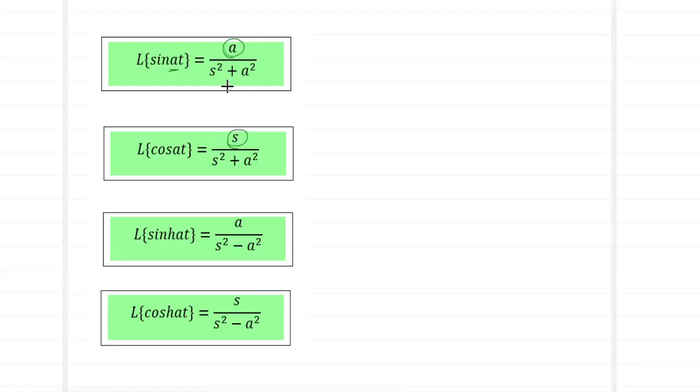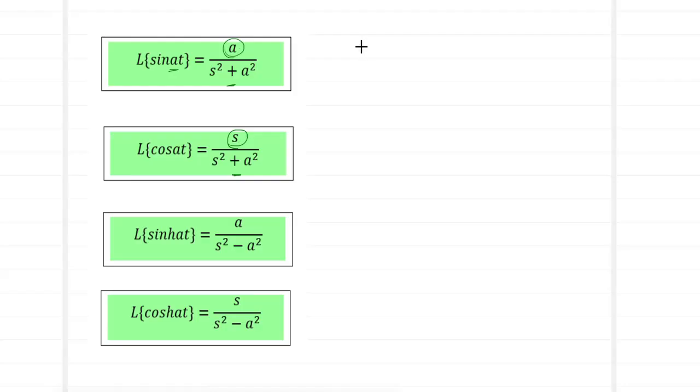And notice that the denominator has a plus symbol. So keep in mind, whenever you have sine, it is a constant in the numerator, and for cos, it is s in the numerator. Sine doesn't take an s. S is not permitted. Cos is the one which takes the s. You can remember it in this way: no s means no s on top. Okay.